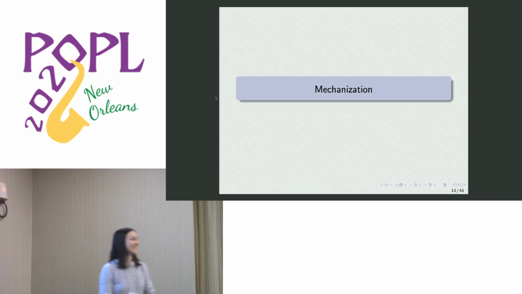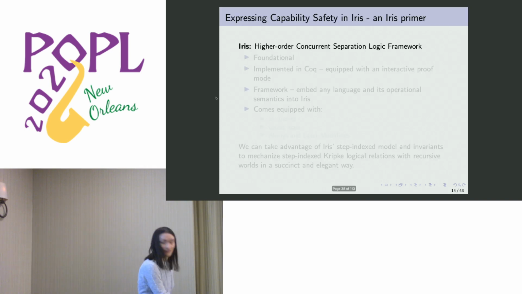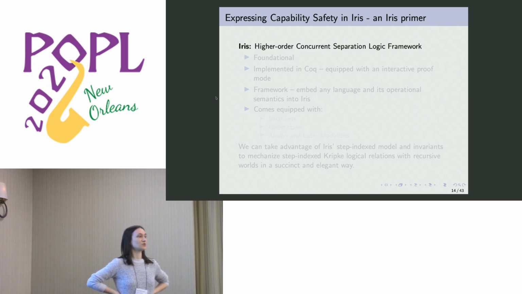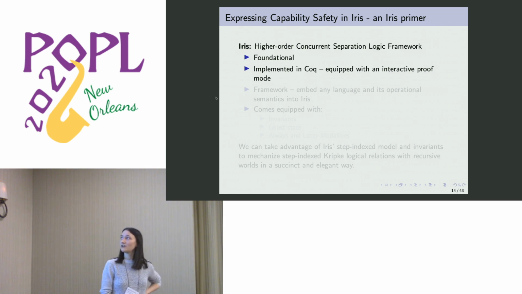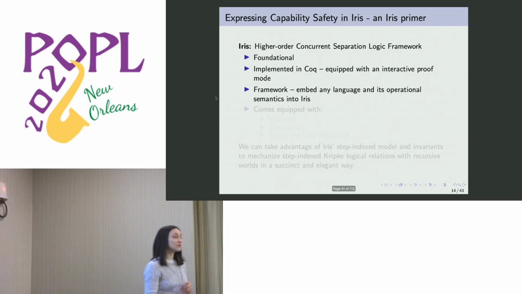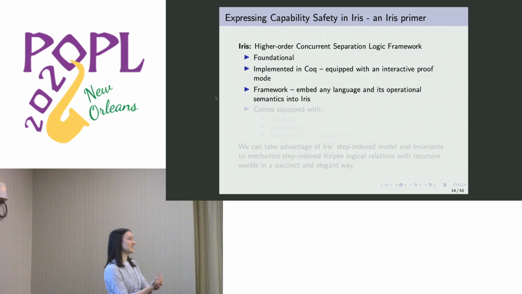All right, so on to the mechanization. It is mechanized in Iris, so just a very short Iris primer. Iris is a higher order concurrent separation logic framework. It's foundational, and it has a Coq implementation, which comes equipped with an interactive proof mode. It's also a framework, which means we can embed any language into it. So the way it works is you describe the operational semantics in Iris, and from there you're actually able to prove a program logic for it.